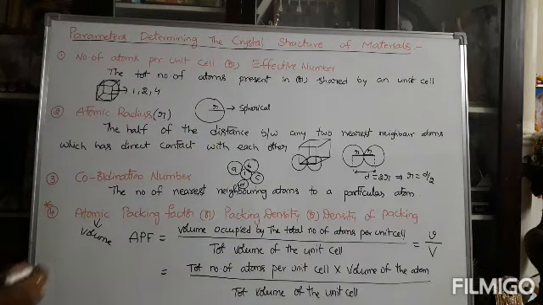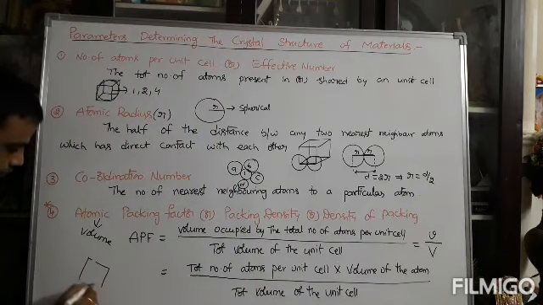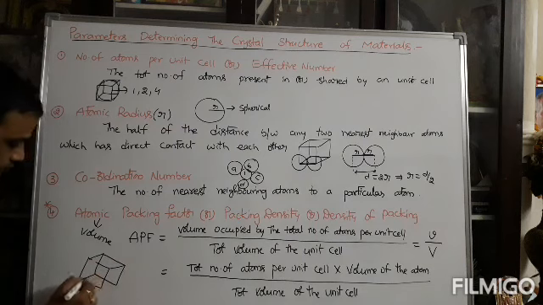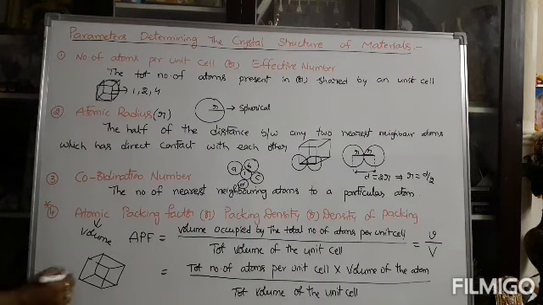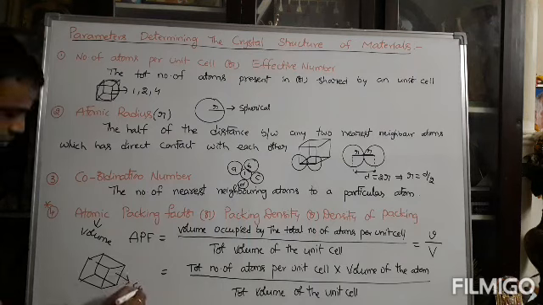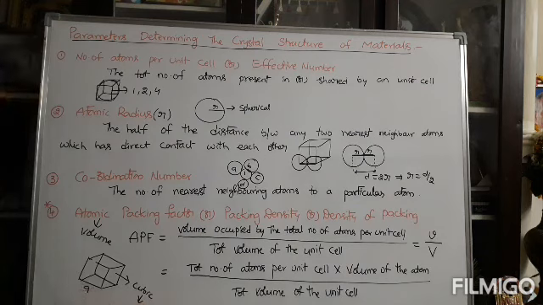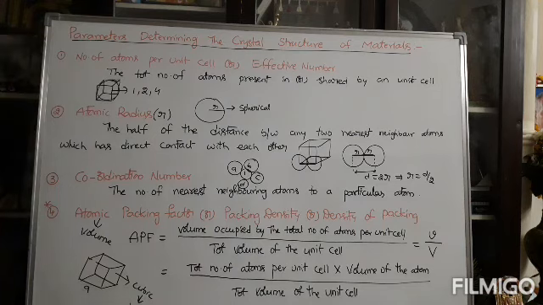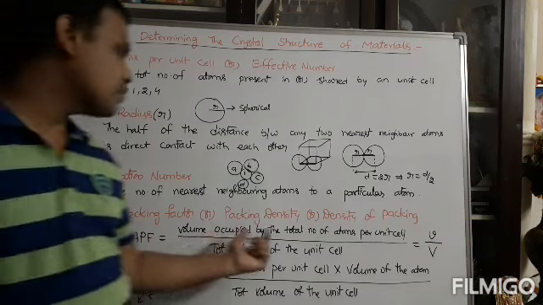Suppose you take 1 unit cell like this. This unit cell structure can be taken as a cubic structure. So for the volume of the cube, the side is the lattice parameter, taken as a. The total volume of the cube is a cubed. In this unit cell, how many atoms are there?